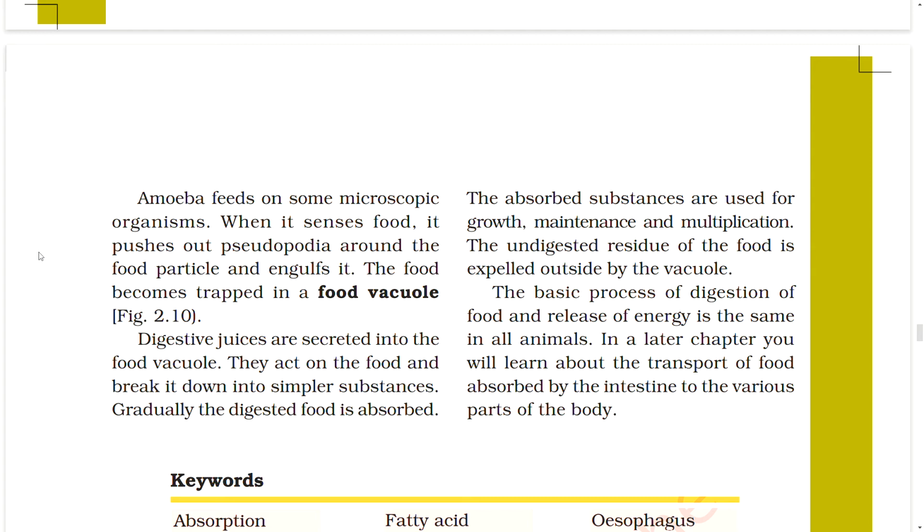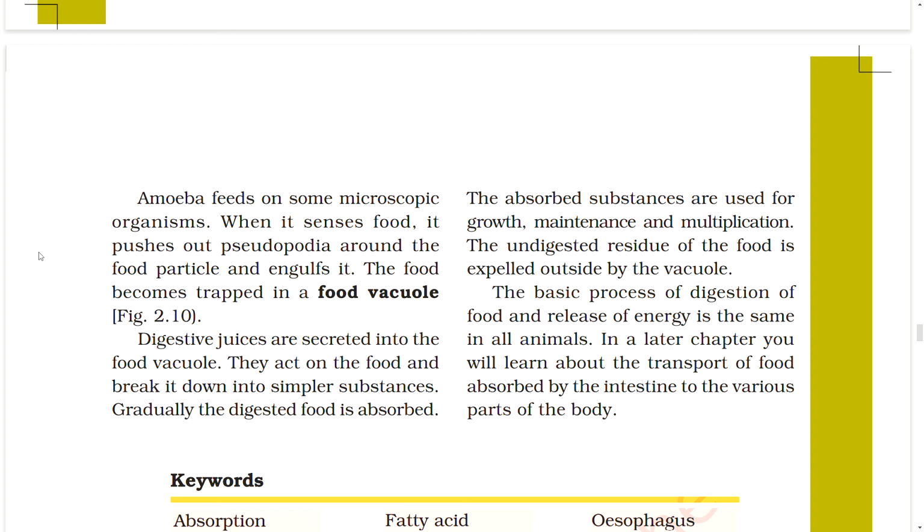Figure. Digestive juices are secreted into the food vacuole. They act on the food and break it down into simpler substances. Gradually, the digested food is absorbed. The absorbed substances are used for growth, maintenance, and multiplication. The undigested residue of the food is expelled outside by the vacuole. The basic process of digestion of food and release of energy is the same in all animals.